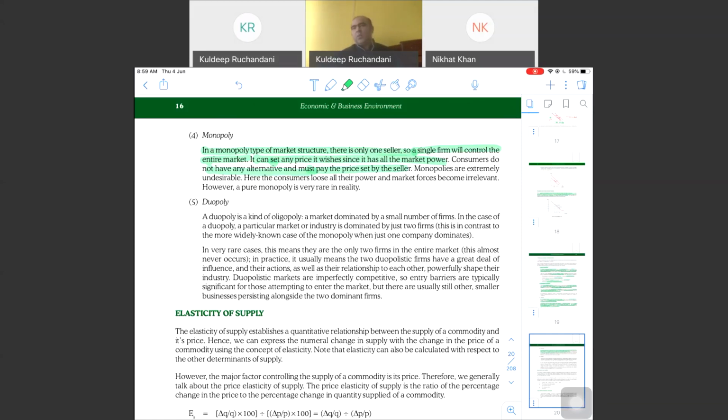So they don't have an option. They have to go with that option only. Monopolies are extremely undesirable, and hence we have a law in India or any other country also. We have a competition law which prohibits monopolies from being set up. There are many, but market share is more with Gillette. I just gave you an example.